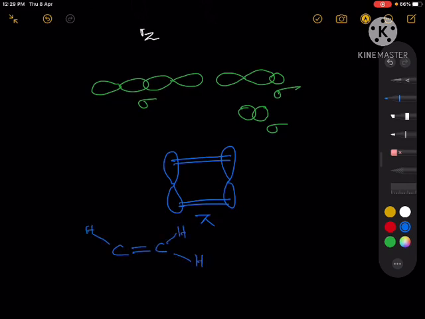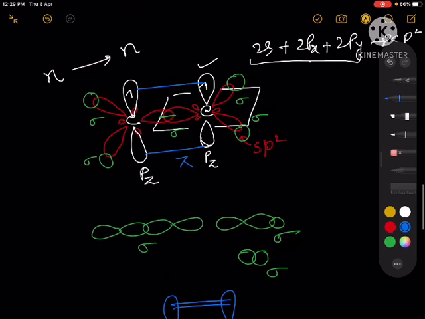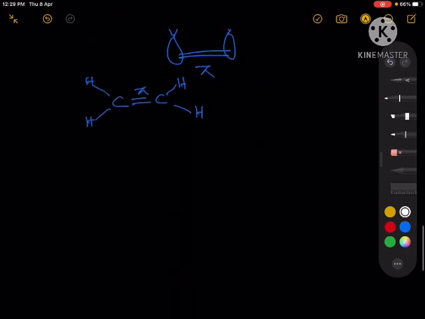So first you will have one sigma bond in each. This is called a sigma bond, and after the sigma bond, if there is any other bond, that is called a pi bond. So this molecule contains a pi bond, and this is the orbital diagram of the molecule. Now let us talk about